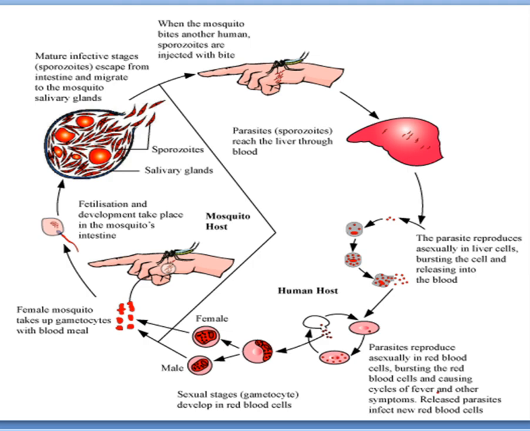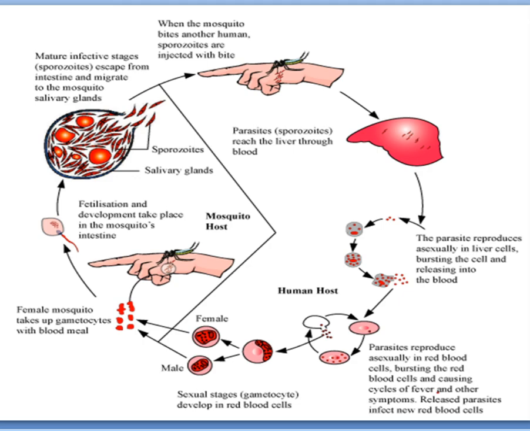Why will it leave the saliva? Just to prevent the clotting of the blood. You know that our blood, when it comes in contact with the air, will clot. So when it releases saliva into the body, with the saliva the infective stage of the parasite, called the sporozoite, will enter the bloodstream.